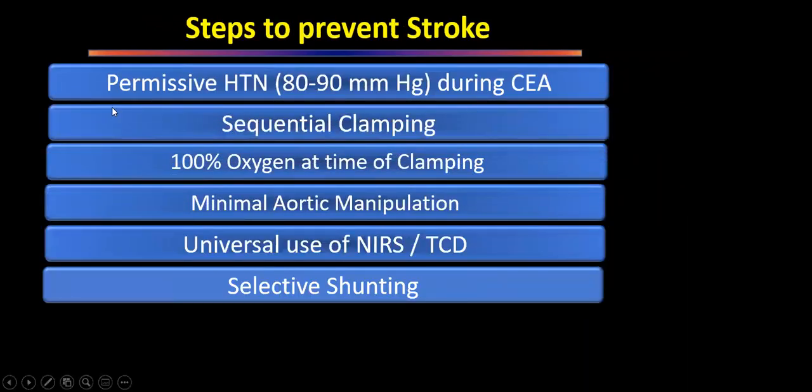So what are the steps to prevent stroke? We'll not permit hypertension or hypotension. We'll keep the pressure 80 to 90 millimeter of mercury while we are clamping during the carotid endarterectomy.